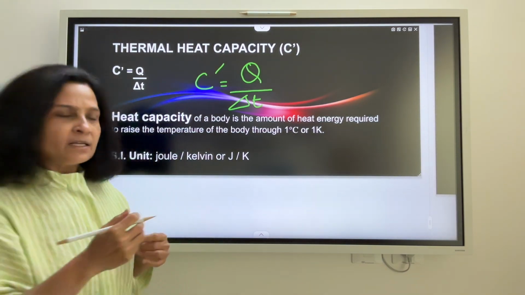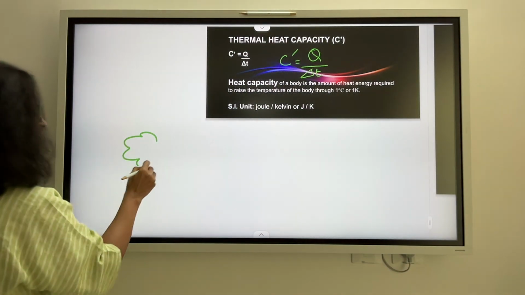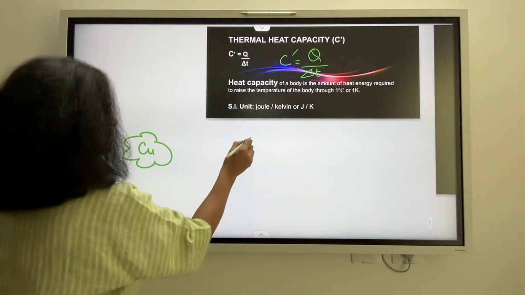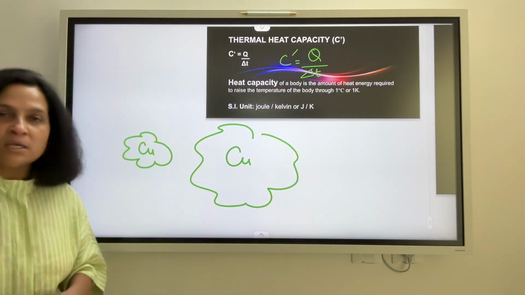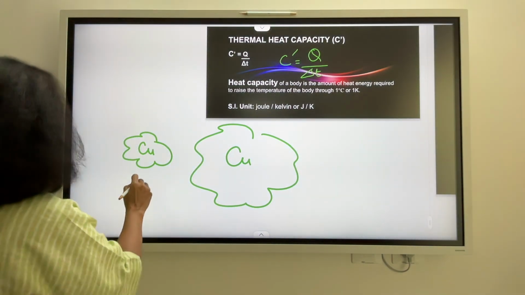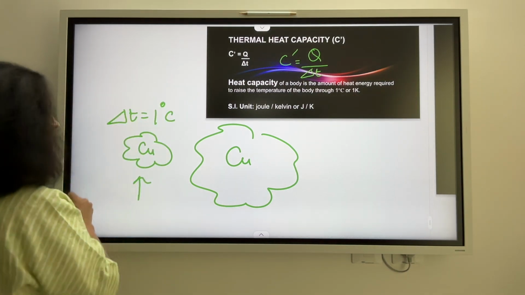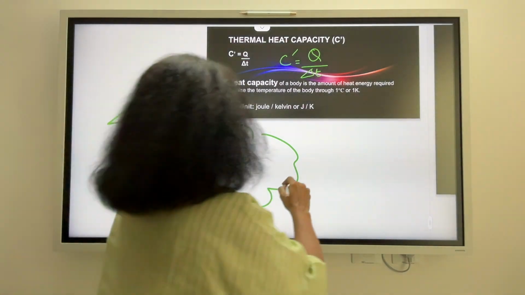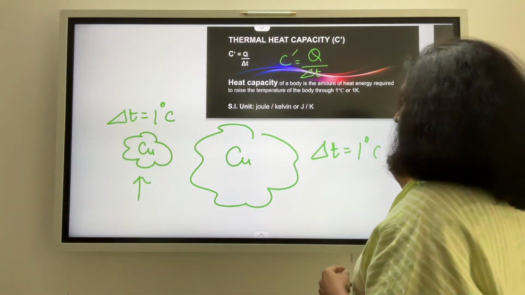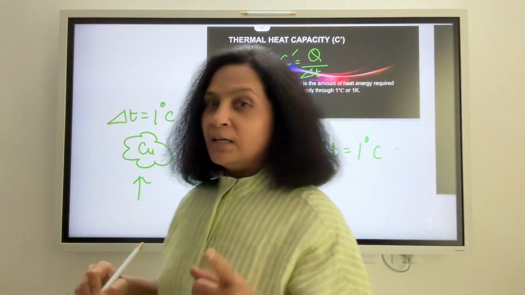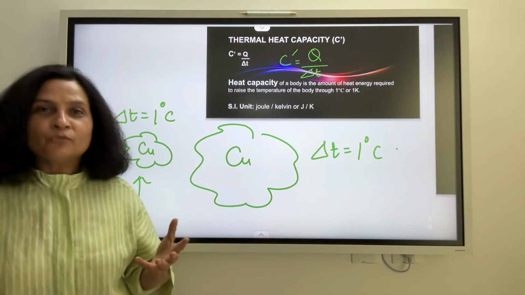So let us understand this part. I have two copper pieces. So this is one copper piece and this is the other copper piece. Of course, we can see a difference in their masses. So to create a change in temperature of 1 degree in the first case and to create a change in temperature of 1 degree centigrade in the second case, well, is the quantity of heat energy required going to be different? Of course.